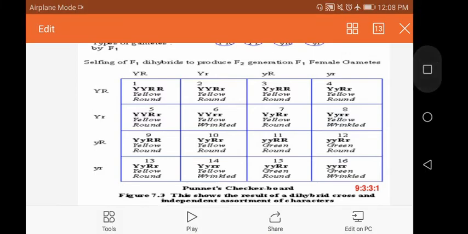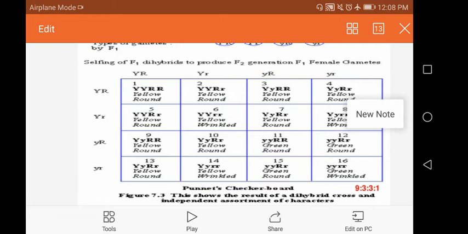Assortment, okay. Here you can see yellow round are 9 in number, and yellow wrinkled are 3, green round are 3, then green wrinkled are 1.